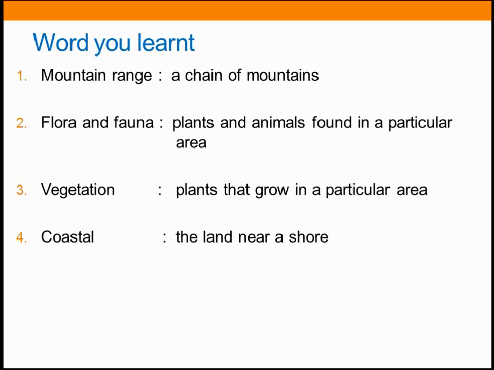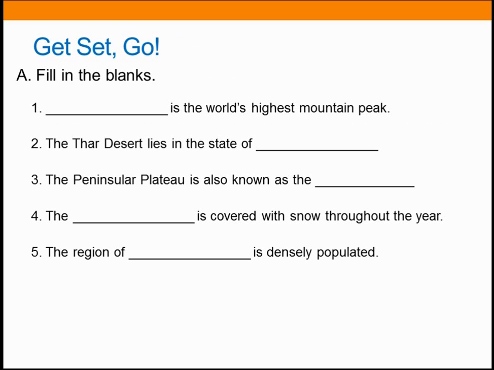Shall we move on to the book back exercise? Yes. First they have given fill in the blanks. You are going to write the answers in your textbook. Quickly pause the video and take your textbook. The first one, dash is the world's highest mountain peak. The answer is Mount Everest. Second, the Thar Desert lies in the state of dash. The answer, Rajasthan.